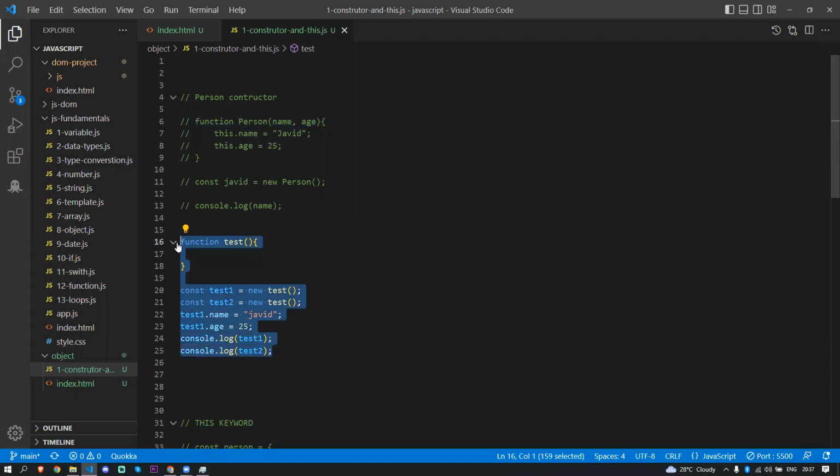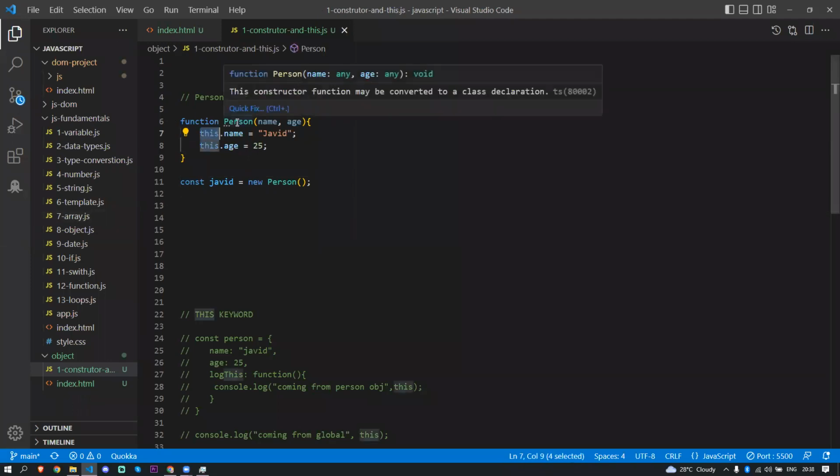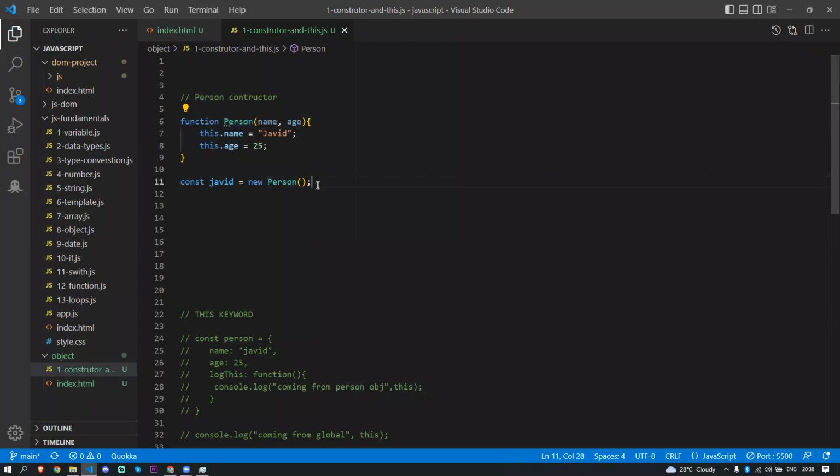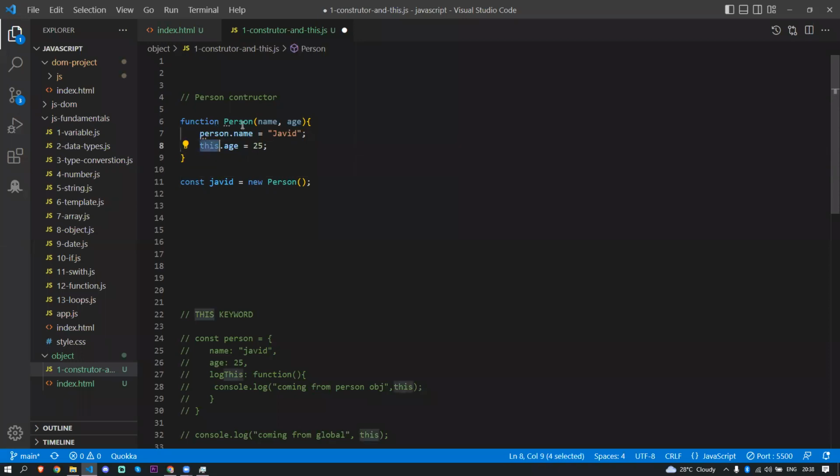Yes, sir. Okay, I will take this out. Now I'm going to take a function person. Now this function would point to the window, because we commented this out. But once I do this, remember, this keyword is going to point to the person. Now the person is what, object or function, when I use the new keyword? Object. So this is going to point to the person. I'm setting here person.name equal to Javed. Understood? So this is going to point to the person only.